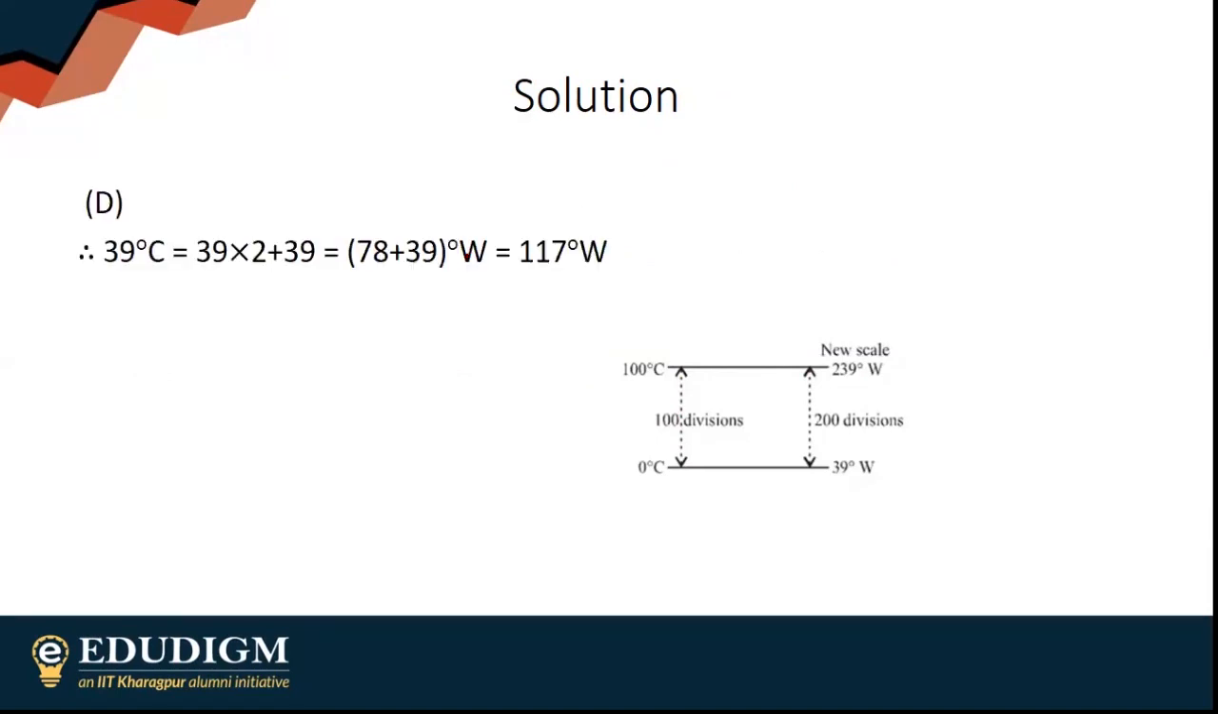Good. Option D is correct. Obviously, 1 degree rise in the Celsius scale will mean a two degree rise in the new scale. A 39 degrees Celsius increase will imply 2 into 39 degrees in the new scale. And obviously, the lower temperature here is 39 degrees. So I have to add 39 with the lower temperature here, and you end up with 117 degrees W.